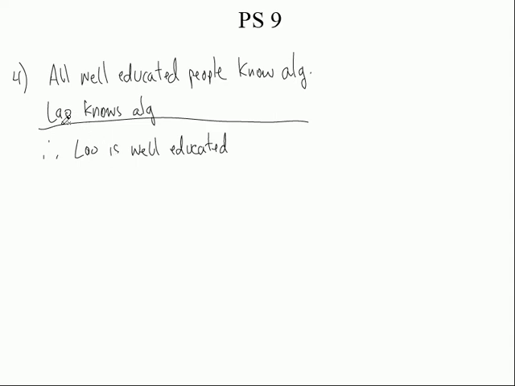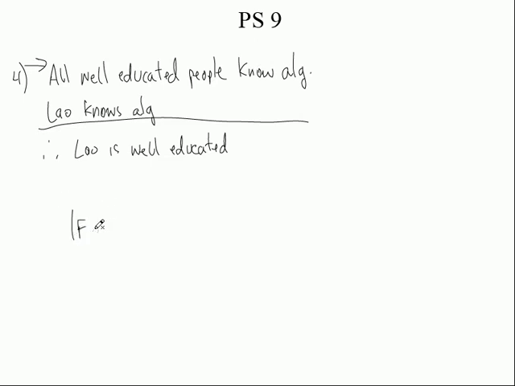But let's take a look at the rules for the validity of this argument. First of all, look at the first statement right here. It's a lot easier if you change that to an if-then statement. That's what I would do. So it says, all well-educated people know algebra. How would I change that to an if-then statement?